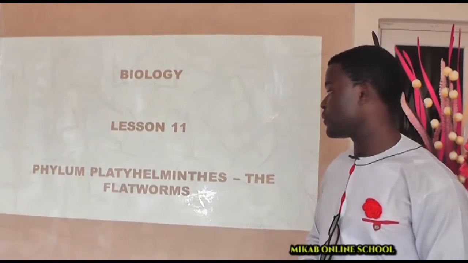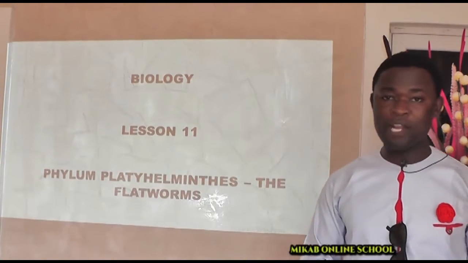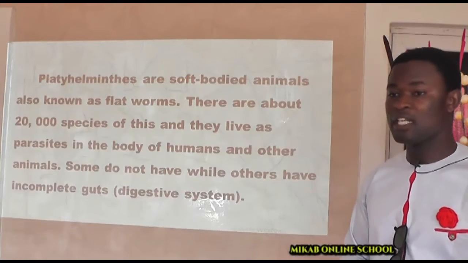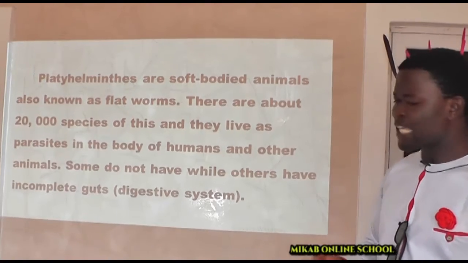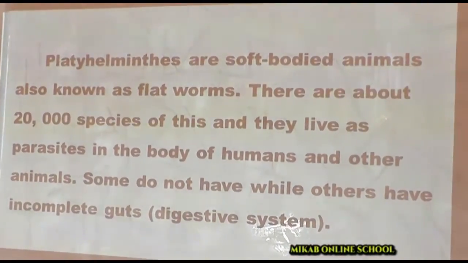In today's lesson, we shall be discussing the characteristics of the phylum Platyhelminthes. This group of organisms is known as the flatworms. But what can we say about this particular group of organisms? Unlike the previous ones we discussed, they are soft-bodied animals. Some of them may live in an aquatic environment, but some of them may not be living inside water. And one good thing you are going to know about them is their distribution.